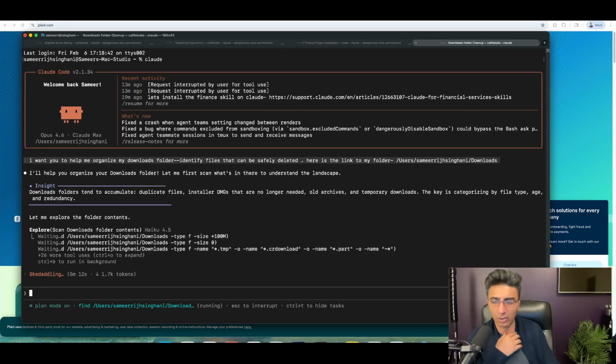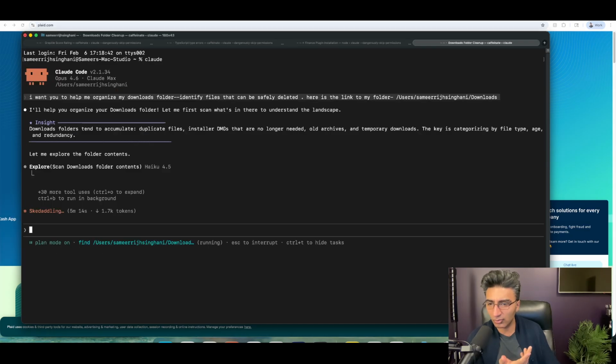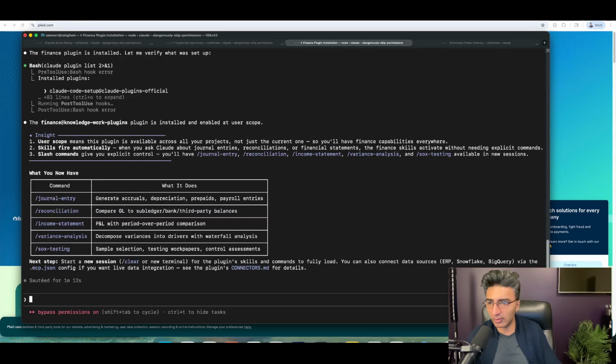Let's check back on our downloads folder here. I don't know what's taking so long for this to do. Old archives, temporary downloads, keys, category, file type, agent redundancy. Okay, so it's going to go off and it's still working right now. It's taking like 5 minutes, which doesn't normally take this long. So while that's running, what I like to do is pivot back and forth.